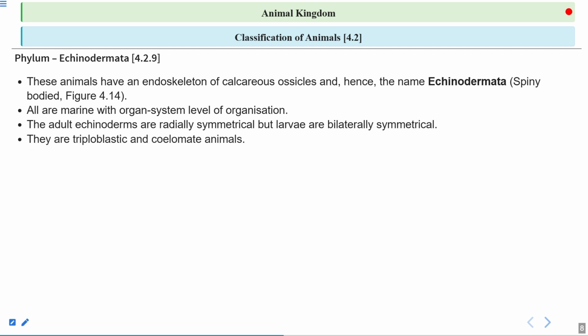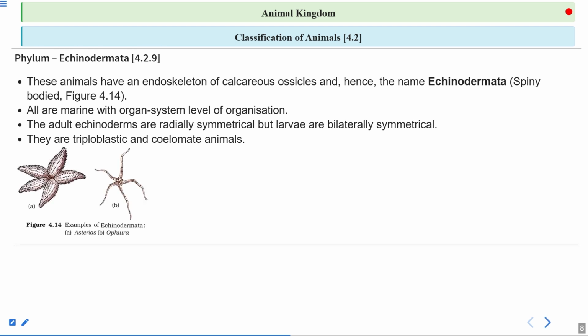They are triploblastic and coelomate animals. Triploblastic, so if you see the developmental stage of the organism, you can see 3 layers that are concerned with the formation of different organs. Those 3 layers are the outer ectoderm, the inner endoderm, and in between the ectoderm and endoderm, there is a mesodermal layer. They are coelomate animals. They have a true body cavity, and the body cavity is lined with the mesoderm layer.